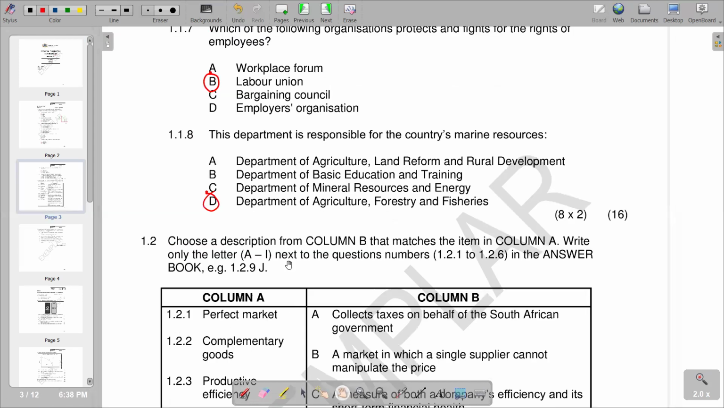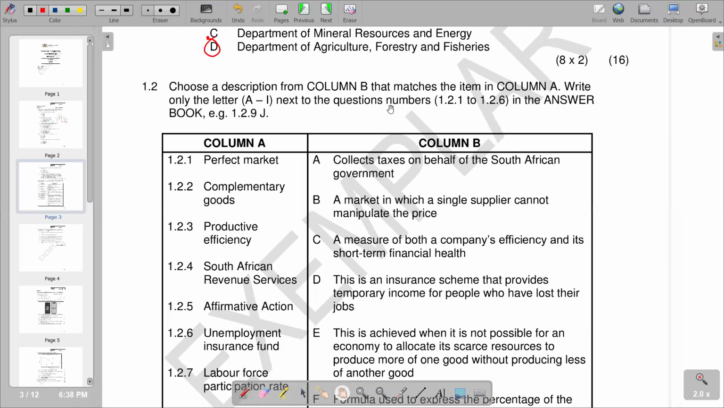Then I'll go to the second section where we have matching words. It reads, choose the description from column B that matches the item in column A. Write only the letter A to I next to the question numbers, that is 1.2.1 to 1.2.6, in the answer book. We're given a perfect market.